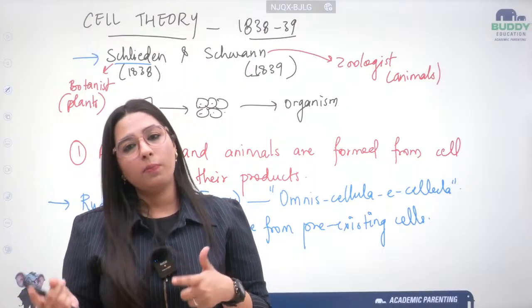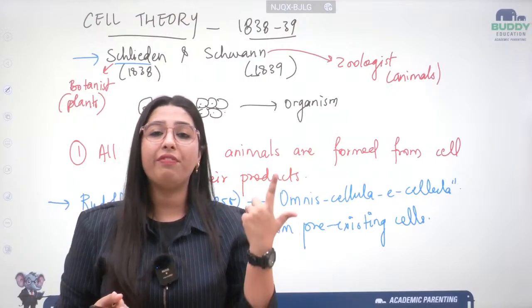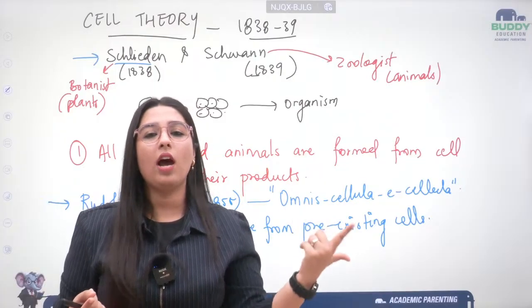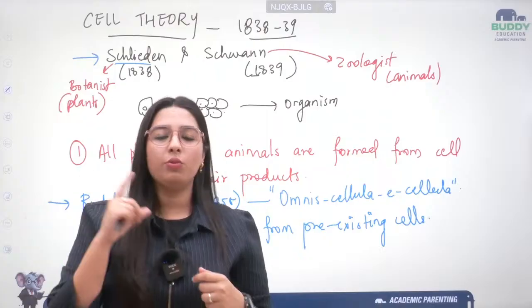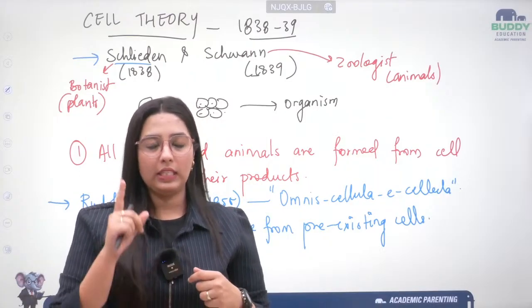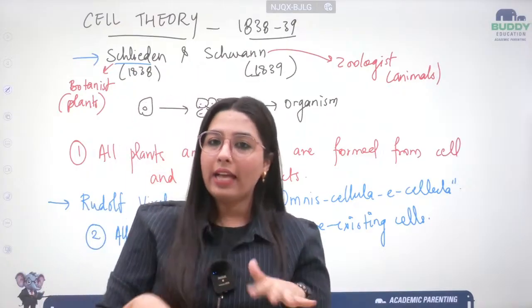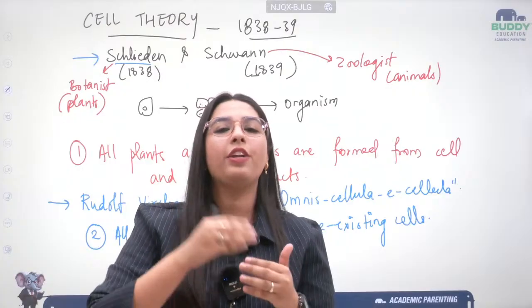Okay, then the next pointer, it was modified by Rudolf Virchow in the year 1855. And in 1855, what statement did he give? Omnis cellula e cellula. And the statement means all new cells arise from pre-existing cells. I hope that you understood and you grasped everything into your brain, that just one small revision and you're there.